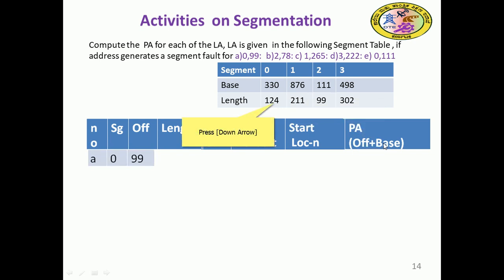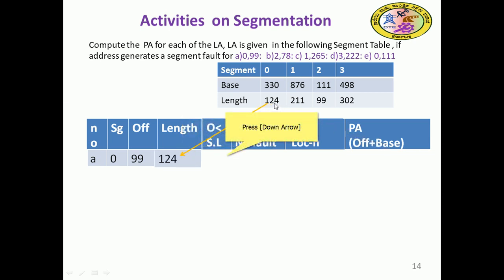Let us see 0 and 99. So 0 is the segment number, 99 is the offset.